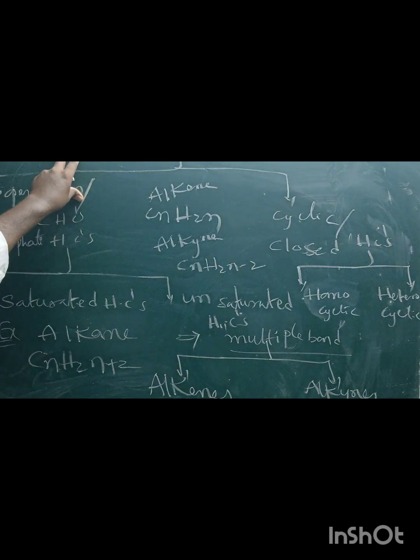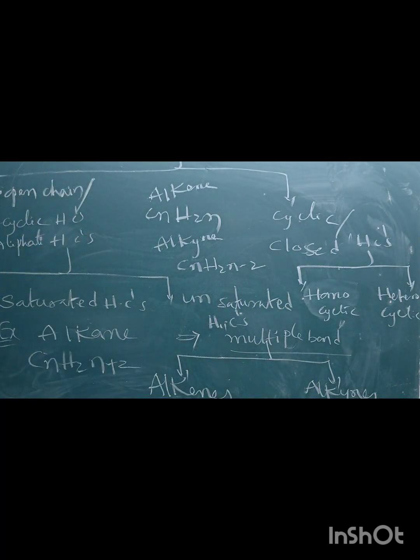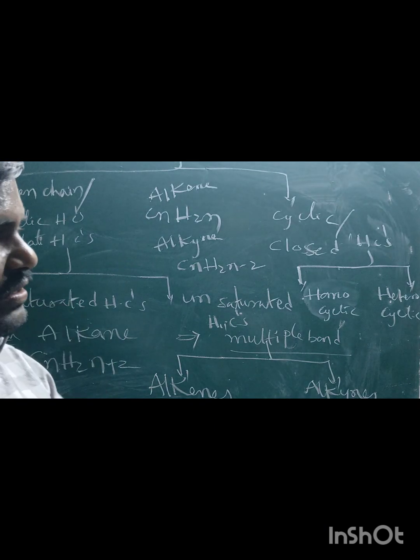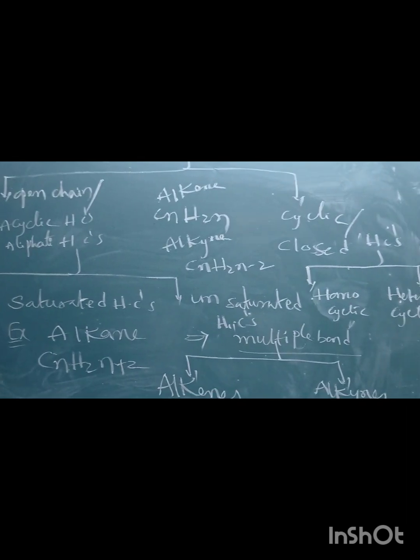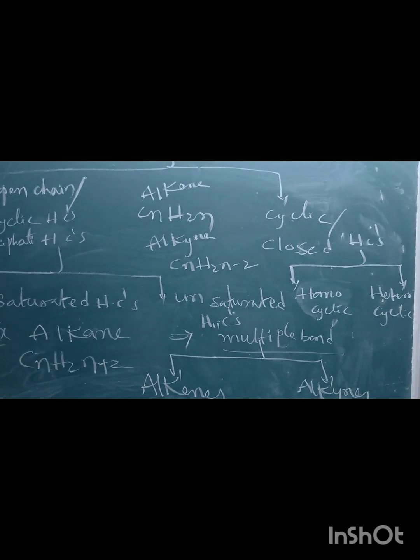Homocyclic hydrocarbons are again classified into two types, alicyclic hydrocarbons and aromatic hydrocarbons. These aromatic hydrocarbons are again classified into two types, benzenoid compounds and non-benzenoid compounds. Like that, heterocyclic compounds are also classified into two types, alicyclic heterocyclic and aromatic heterocyclic compounds. Okay, this is the information about the introduction part of hydrocarbons.